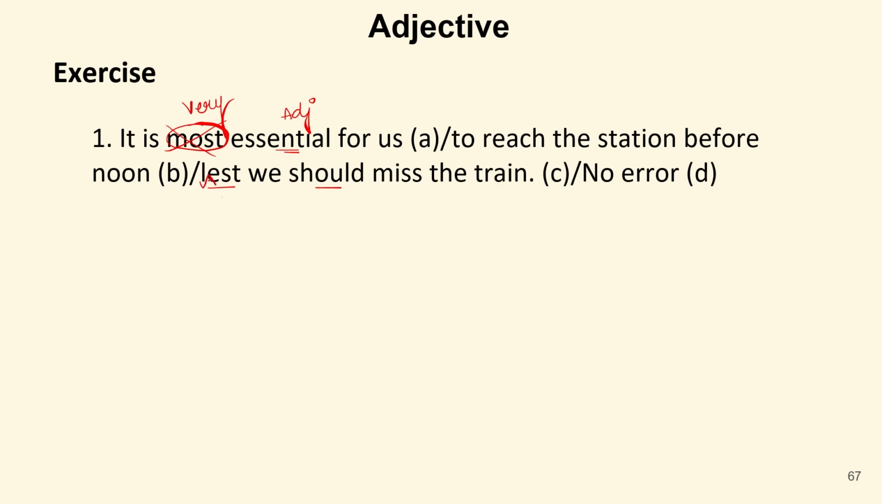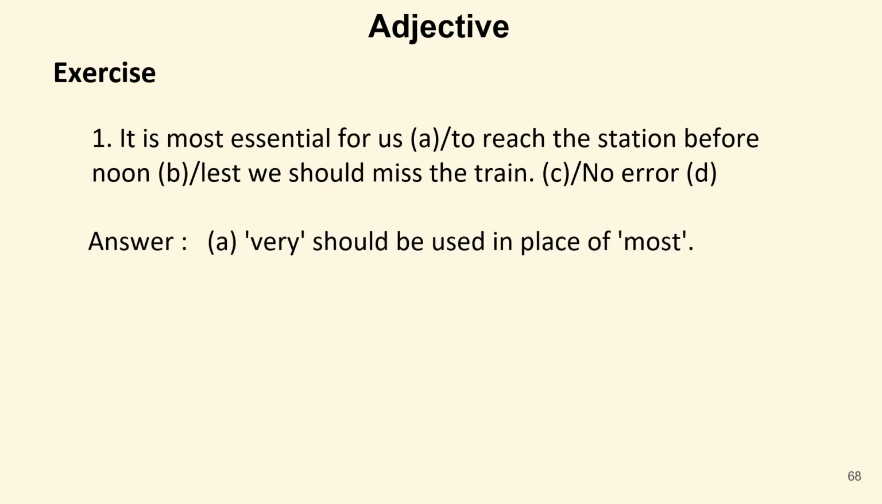Therefore, A part is our answer. That means A contains the error. Part A contains the error. So, A is the correct answer. Very should be used in place of most. Now, let's move to the second sentence.